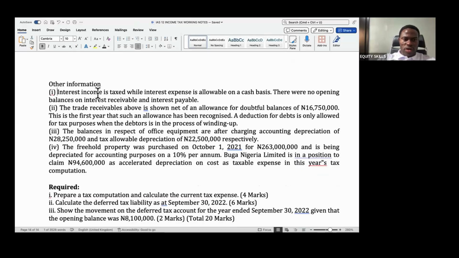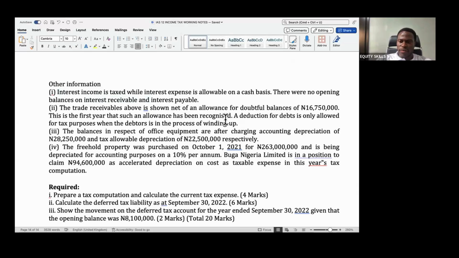First, they told us interest income is taxed, while interest expense is allowed on a cash basis. And we're told that there were no opening balances on interest receivable and interest payable. Additionally, the trade receivables above are shown net of an allowance for doubtful debts of 116.75, and this is the first year that such an allowance has been recognized.